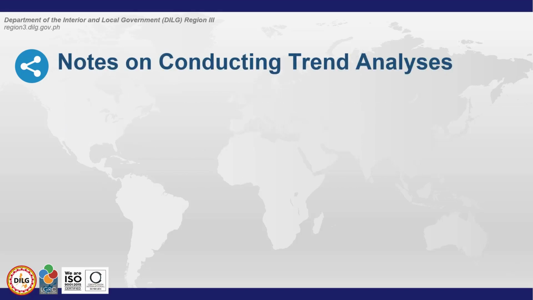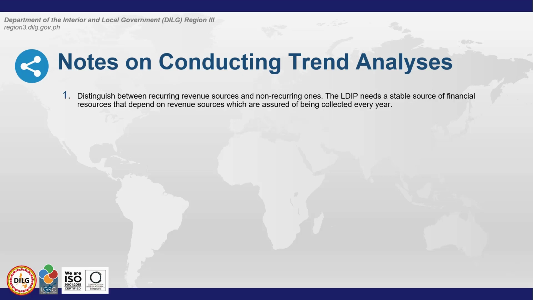In conducting trend analysis, narito ang ilang mga notes na maaari nating maging gabay. Una, distinguish between recurring revenue sources and non-recurring ones. The LDIP needs a stable source of financial resources that depend on revenue sources which are assured of being collected every year, at ito ang mga recurring revenue sources.